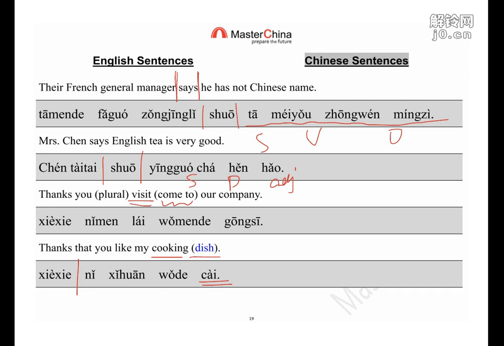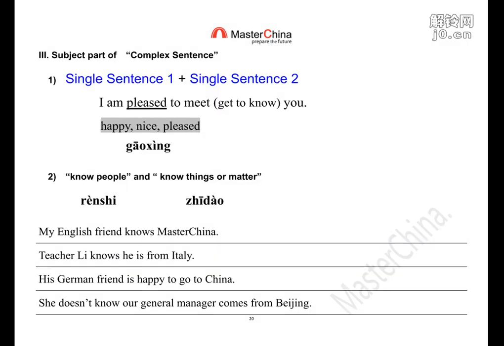Okay, so for the object part, it's easy for people to understand. Let's talk about the first part. We also can use a sentence. Like the sentence we want to explain is, I'm pleased to meet you. I'm pleased to get to know you, right? So I'm pleased is also a sentence structure. So pleased is happy, nice, and pleased. It means 高兴.